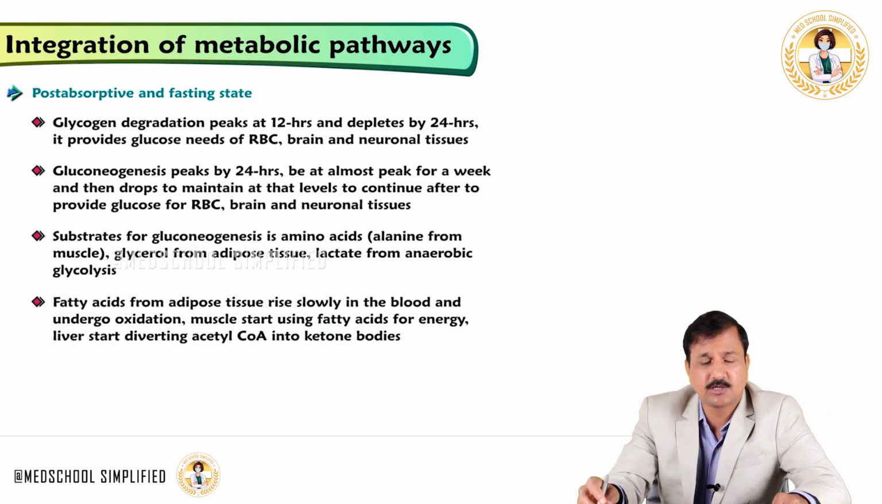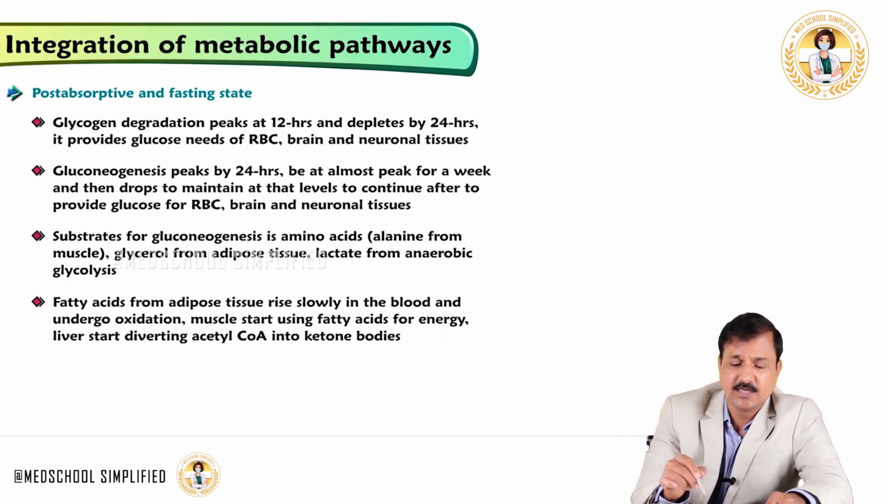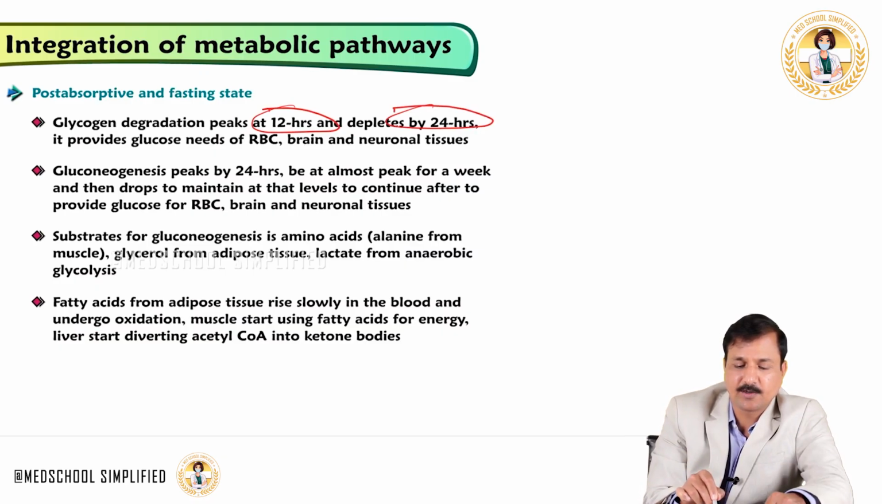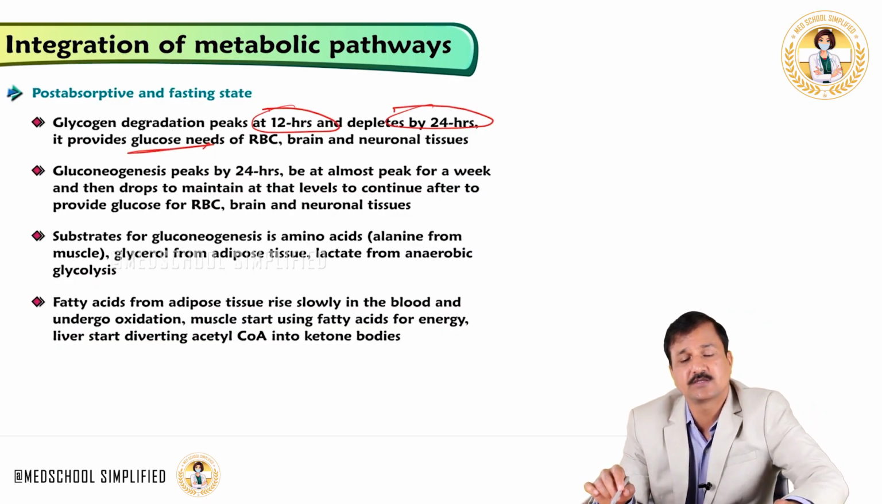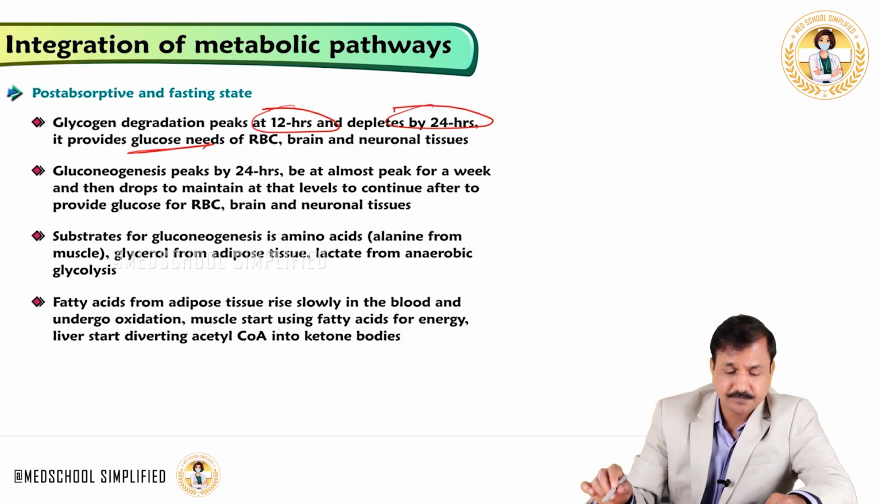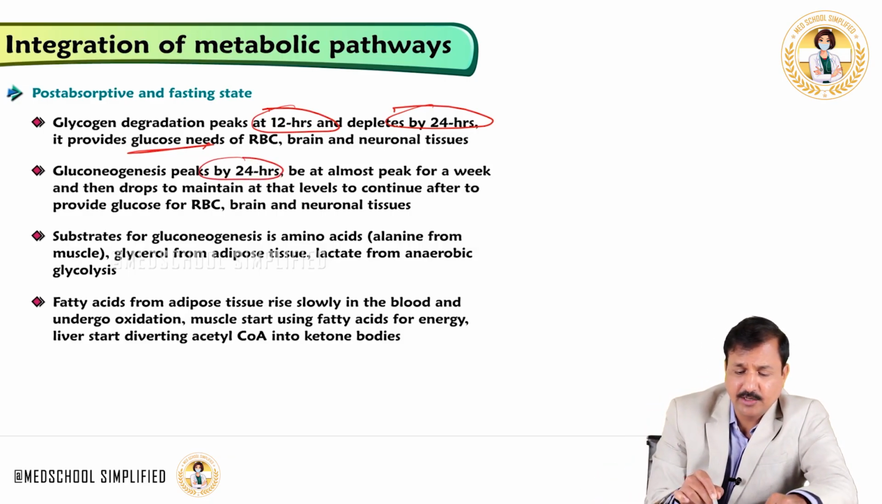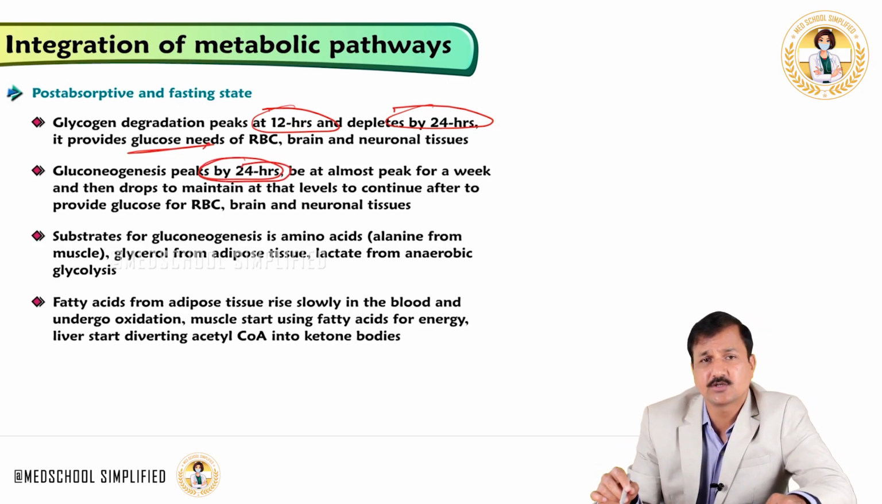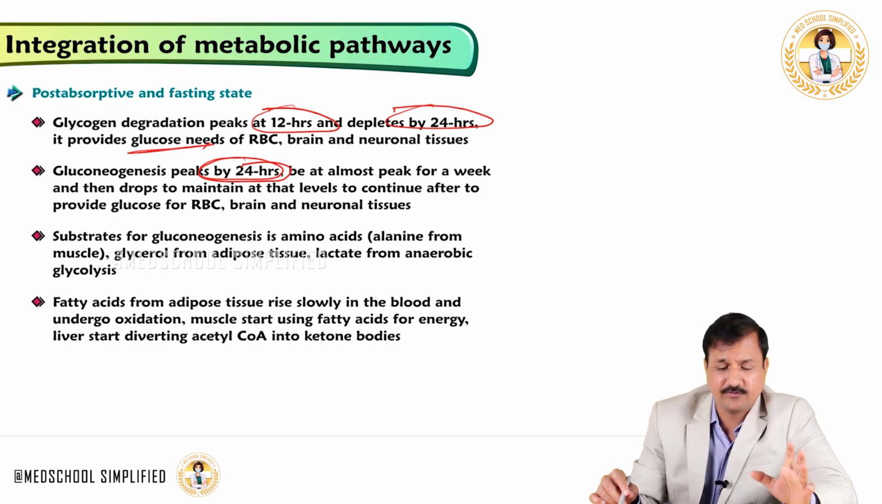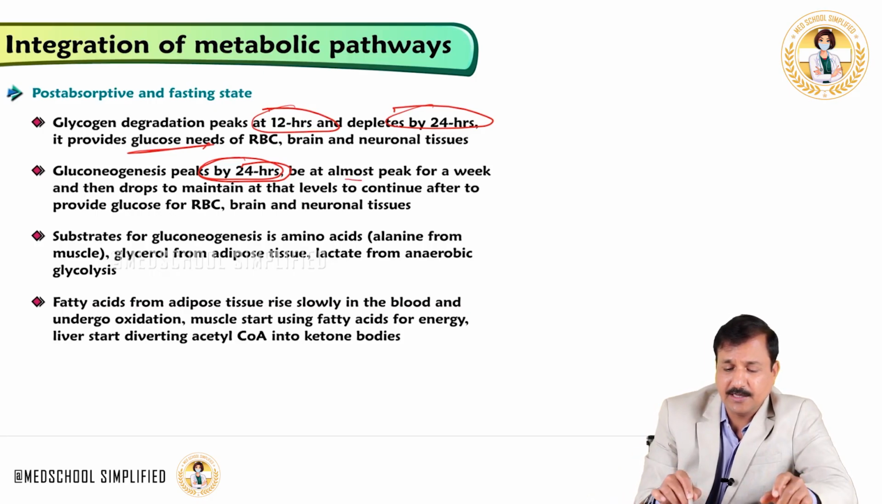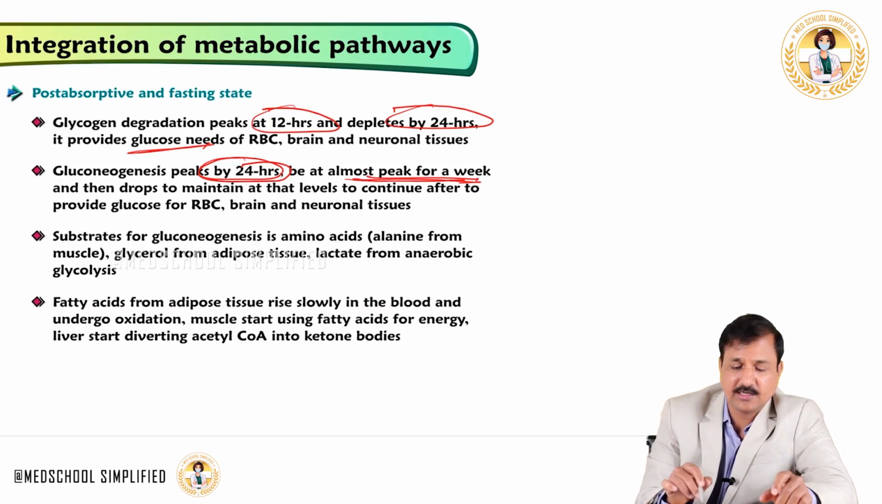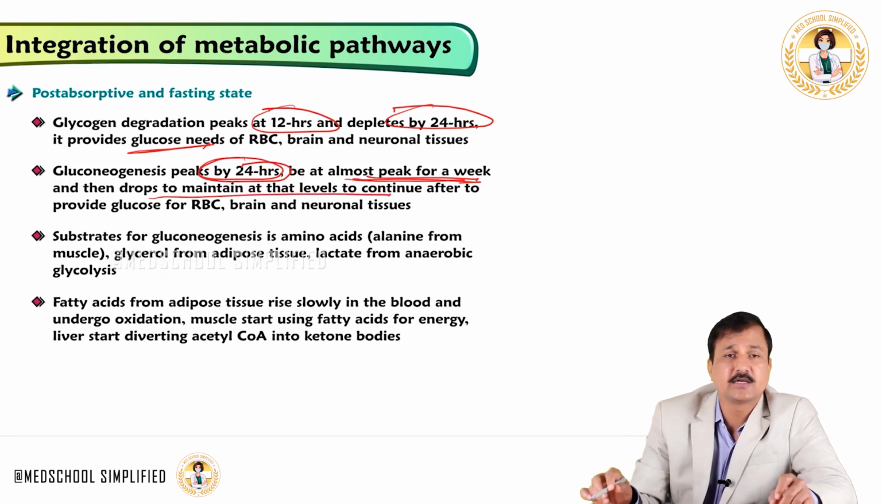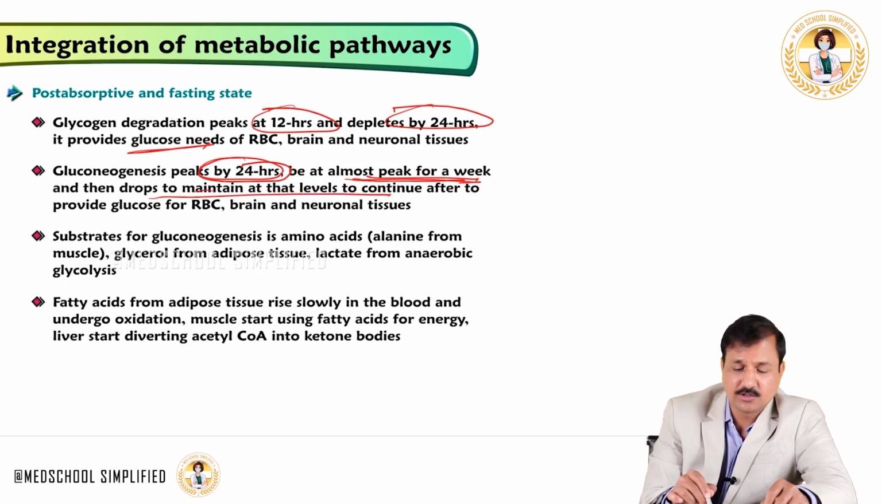Okay, just to summarize the post-absorptive and fasting state metabolic changes. The glycogen degradation peaks at 12 hours and depletes by 24 hours, and it will provide the glucose needs of red blood cells, brain and other neuronal tissue. Gluconeogenesis peaks by 24 hours, while the glycogen degradation is totally depleted by 24 hours. Gluconeogenesis will be at peak for another week, and then it will drop and maintain a certain level from there onwards. Gluconeogenesis provides the glucose needs of red blood cells, brain and neuronal tissue.